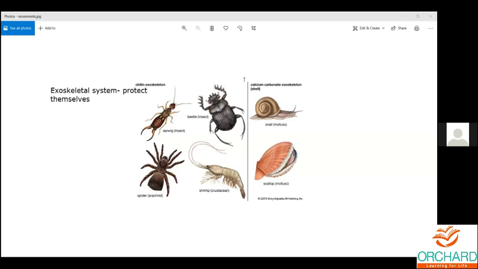The exoskeletal system is a hard covering placed on top of most of the invertebrates, and because of that it is named the exoskeletal system. They are very hard in nature because they need to protect themselves from predators.